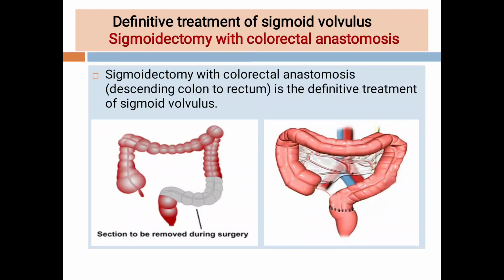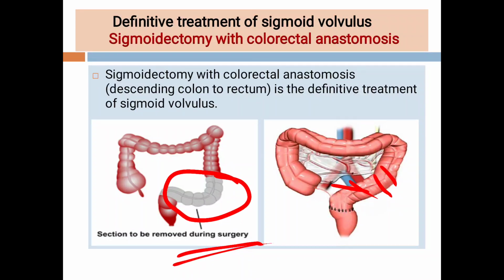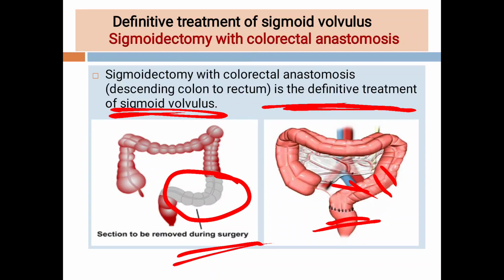Then what is the definitive treatment of the sigmoid volvulus? The definitive treatment is the sigmoidectomy with colorectal anastomosis. Now see students, this is the sigmoid colon, and this sigmoid colon is resected. So after resection, this descending colon is sutured to the rectum. So this is a colorectal anastomosis. Sigmoidectomy with colorectal anastomosis is the definitive treatment of the sigmoid volvulus. So students, remember this: sigmoidectomy, excision of the sigmoid colon, and colorectal anastomosis. This is the definitive treatment.